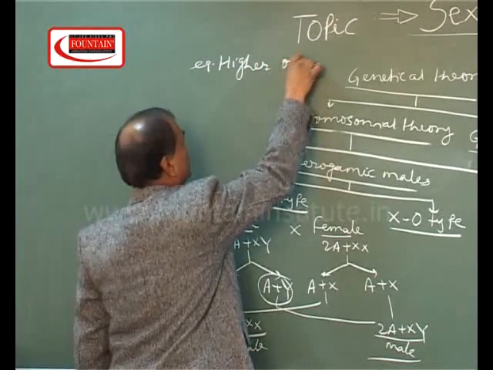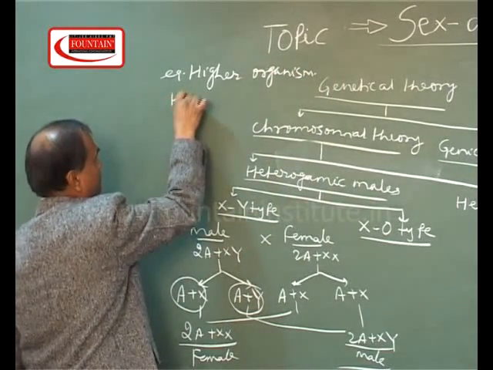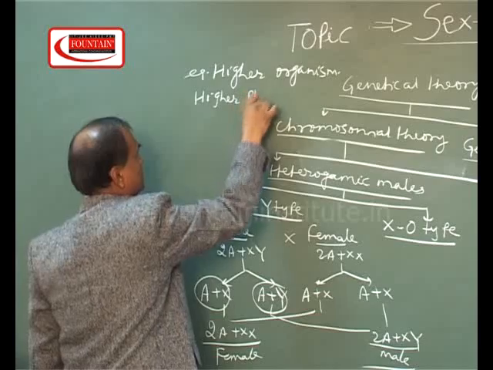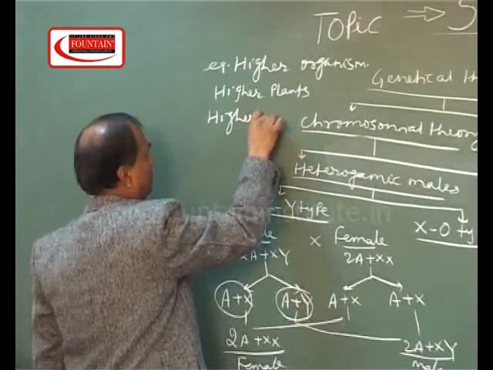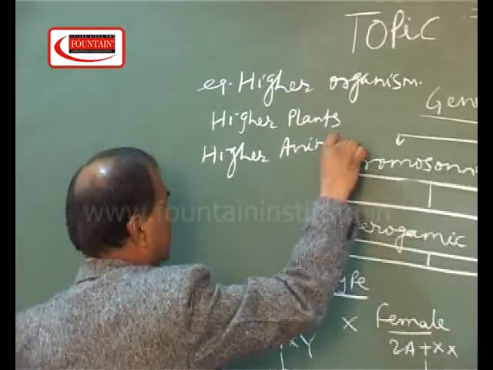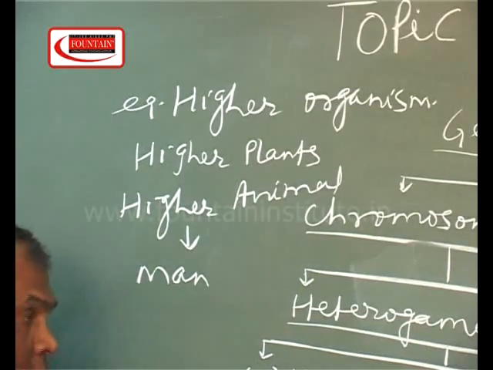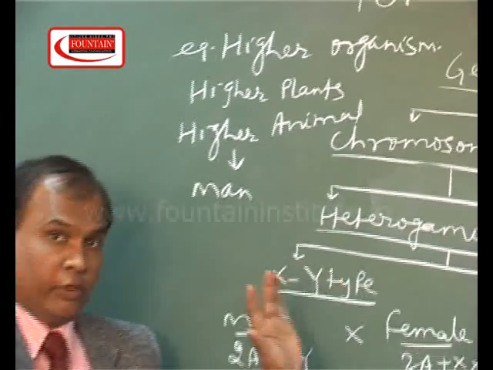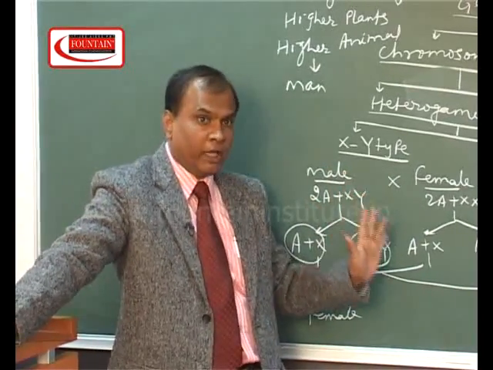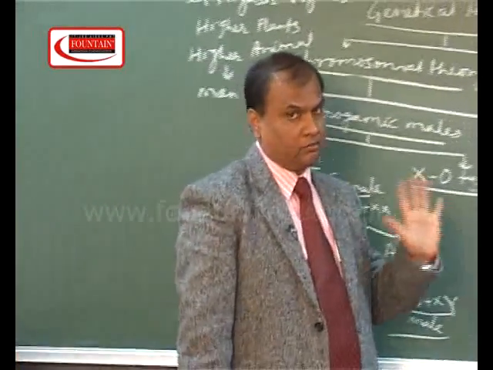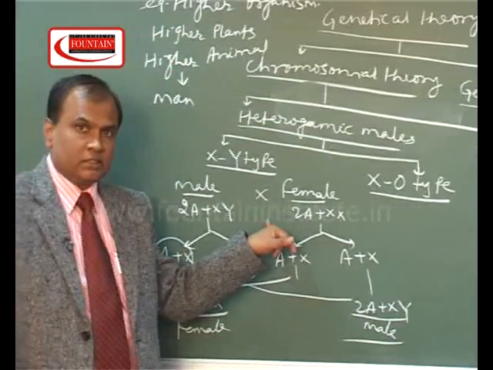Higher organisms means higher plants, higher animals, including man. In man also the male is heterogametic. It means whether the offspring is daughter or son, it will depend on the male. Female has no role in this. Any doubt in this? Okay.